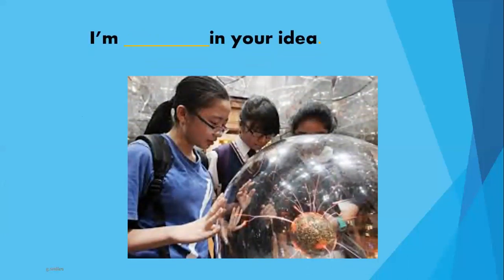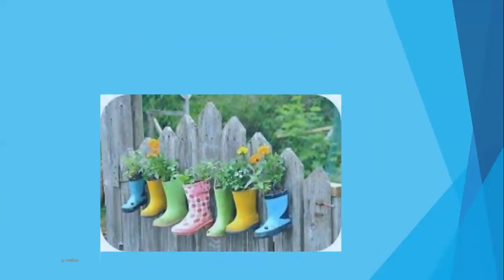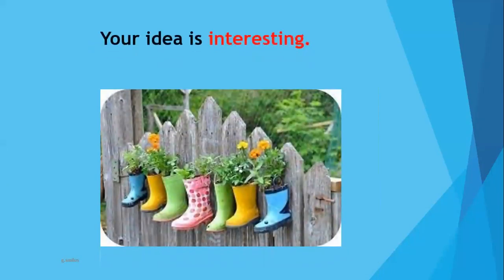I'm interested in your idea. The correct answer is I'm interested in your idea, with ed. The next one. Your idea is interesting. We write the adjective with ing because we are talking about how your idea is, what I think about your idea. I think that it is interesting. That's why I write the adjective with ing.